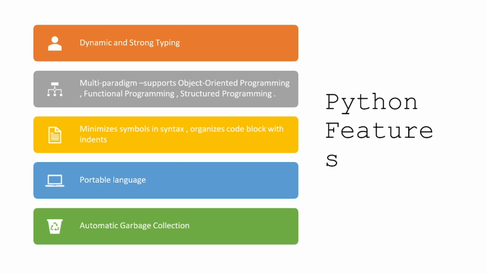So Python features. These are the key features that set Python apart from other programming languages. It has dynamic and strong typing, which means in Python we don't have to declare the variable type whenever we're assigning a value to it. It's also a multi-paradigm language, which means it supports procedural, functional, and object-oriented programming. In Python, we don't use semicolons and so on. We organize code in blocks and we call them indents.